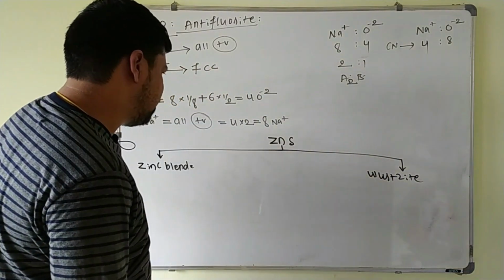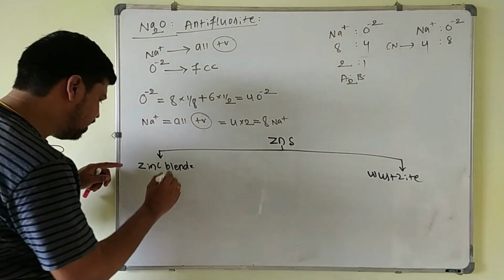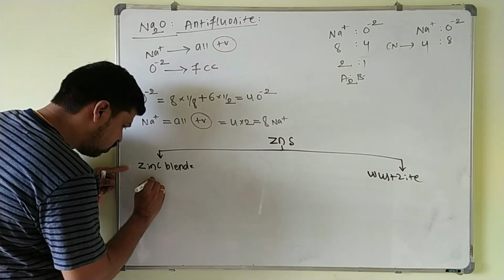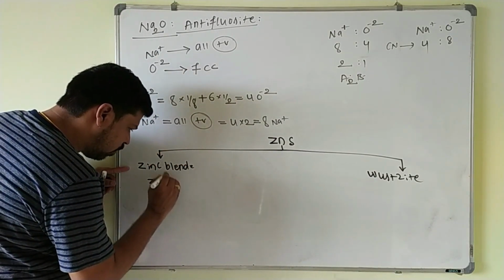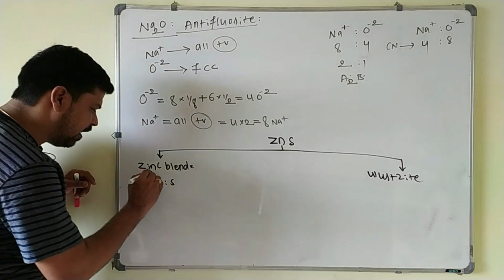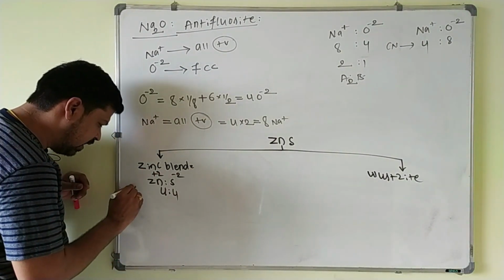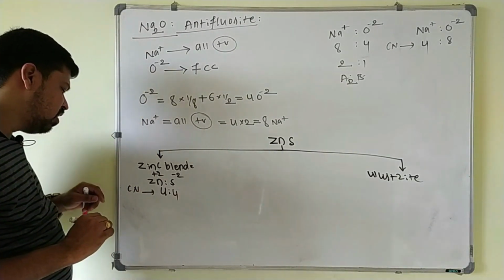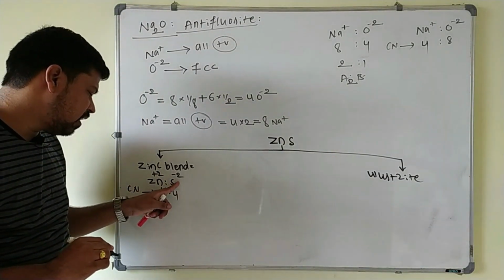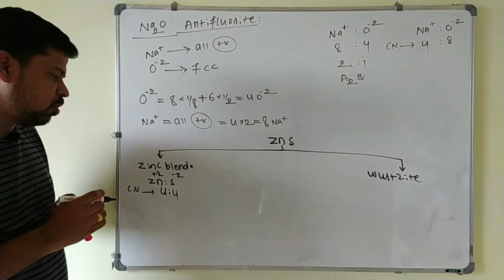So both are having the same formula, ZnS and ZnS only. In this one, the coordination number of each Zn+2 ion and sulfide ion is 4 is to 4, so that each Zn ion is surrounded by 4 sulfide ions, each sulfide is surrounded by 4 Zn+2 ions.